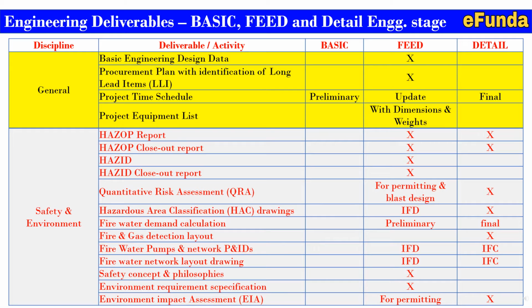Mainly these documents are required to be prepared during the FEED stage or the detail stages, where the conclusion or the final drawings will be prepared and issued for construction.